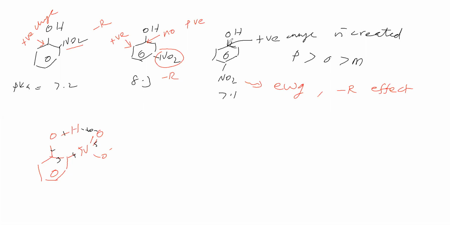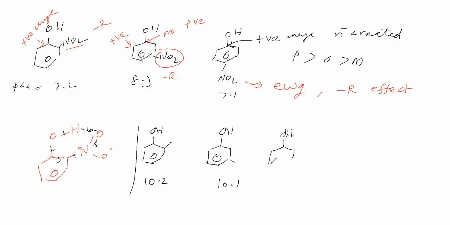Okay, sir. So here electron withdrawing group is there. When electron withdrawing group is there, how the acidic nature is there, that we got an idea. Now we will take an electron donating group. We will take now OH, phenyl ring. Here methyl group we will take. Here pKa is 10.2. Then OH, methyl group we will introduce at meta. Here pKa is 10.1. OH, then methyl group at para. This is 10.2.